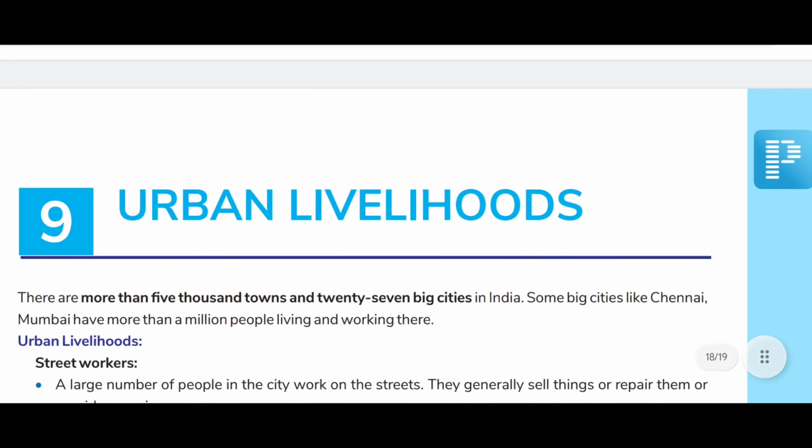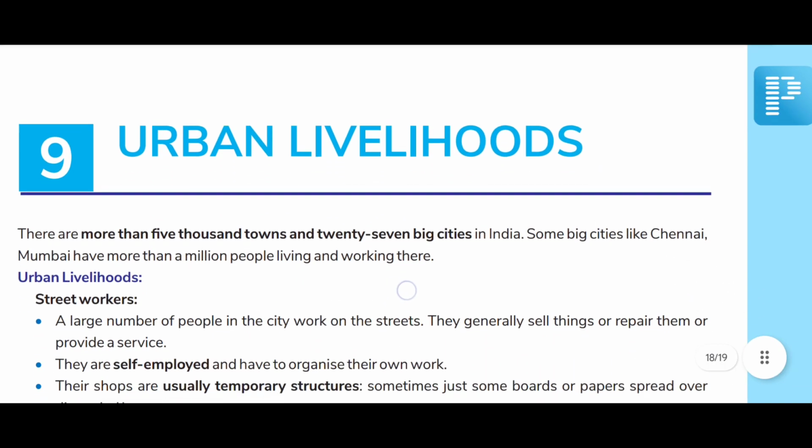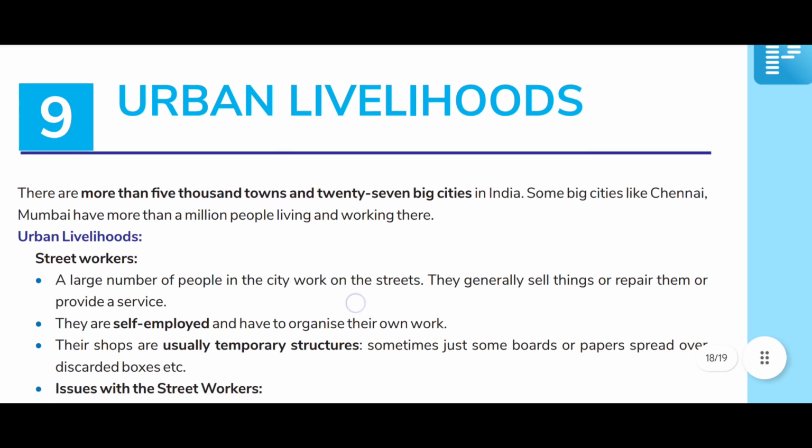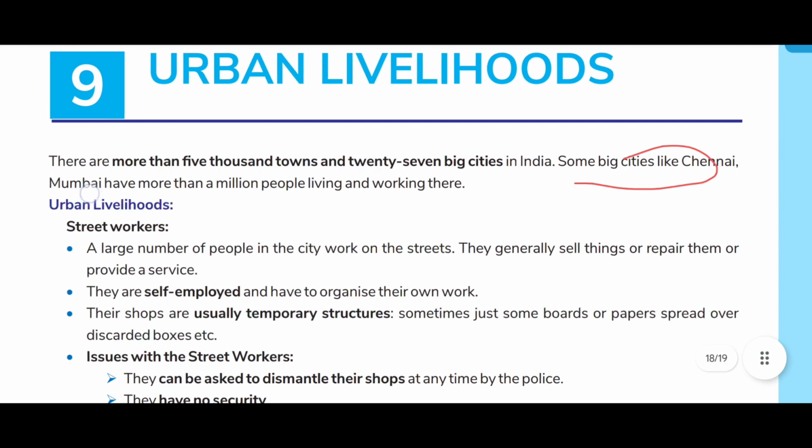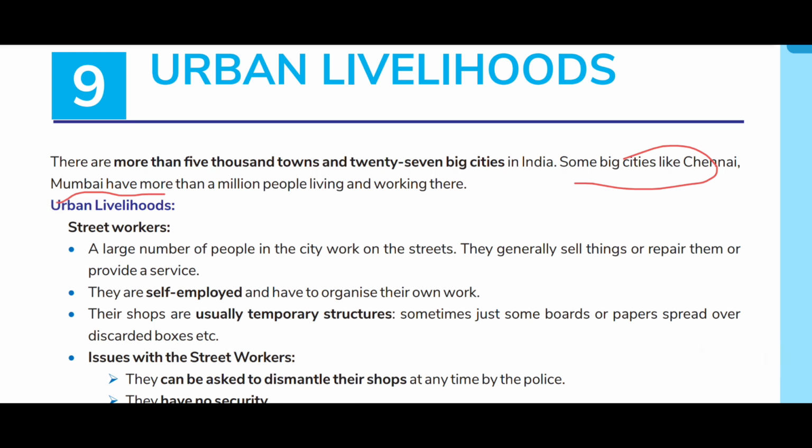Now we will read Chapter 9, Urban Livelihoods. There are more than 5,027 big cities. Some big cities like Chennai, Mumbai have more than a million people living and working there. Urban livelihoods.